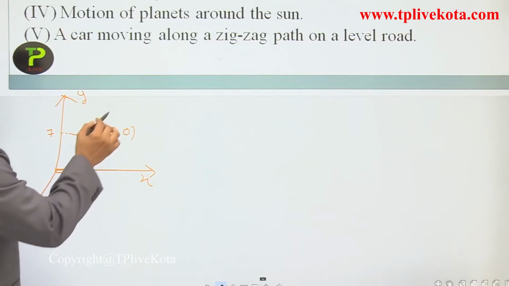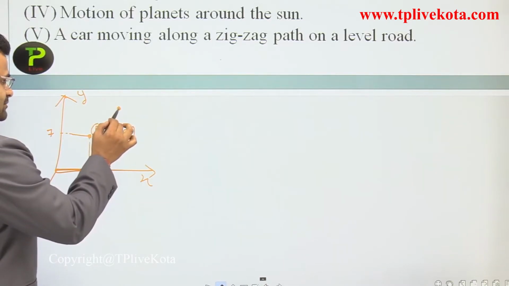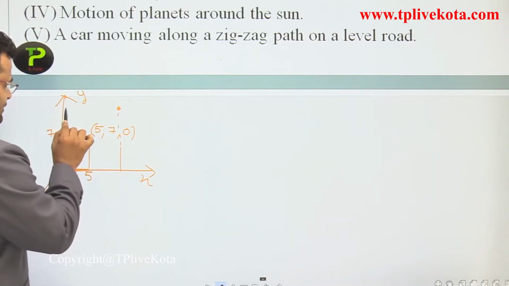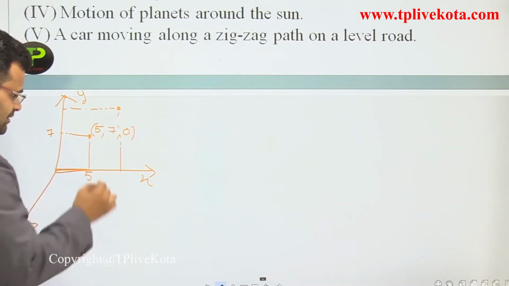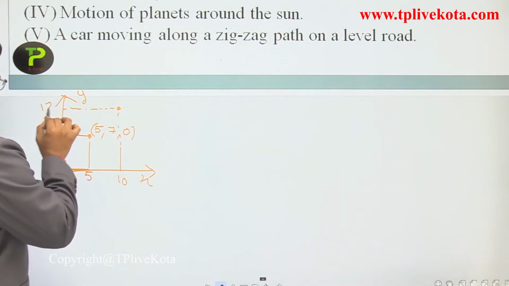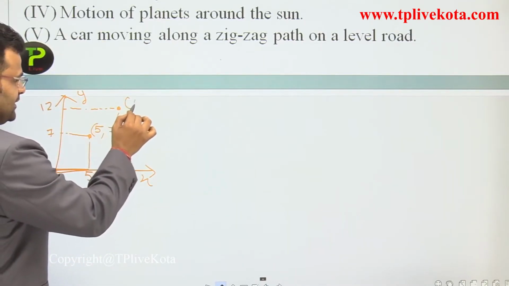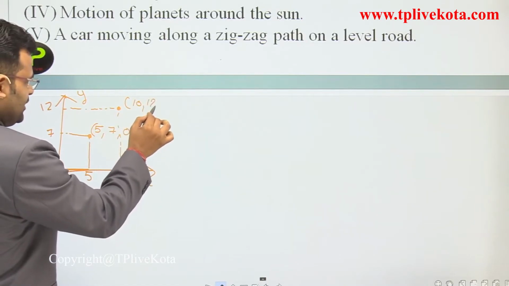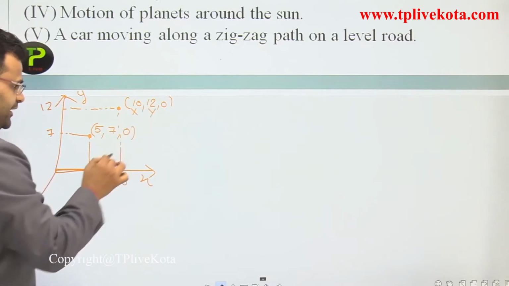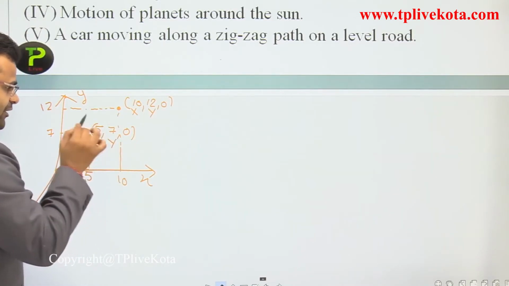After some time we mark one more point and draw perpendiculars again. Now the positions are 10 and 12. So the position of that point is 10, 12, 0. That is the x coordinate and that is the y coordinate.